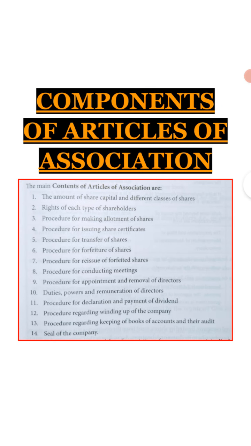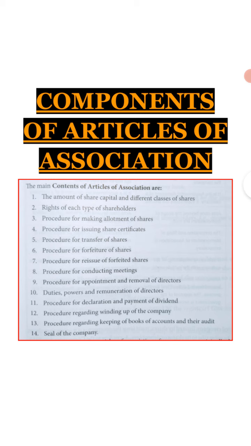Now we will discuss the components of the articles of association. There are different components, such as, the very first, the amount of share capital and different classes of shares, which type of shares have been issued, and the rights of each type of shareholder. If different types of shares are there, then what are the rights of the shareholders? Procedure for making allotment of shares, how the shares are allotted. Next, procedure for issuing the share certificate. After the purchase of the share, there must be evidence for that, so that is a share certificate. Procedure of transfer of shares, how the shares are transferred.